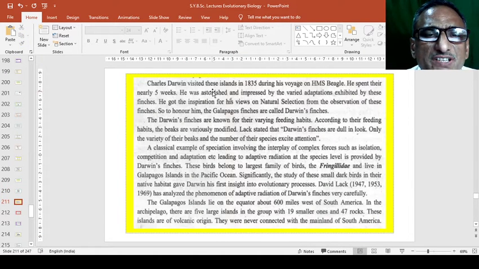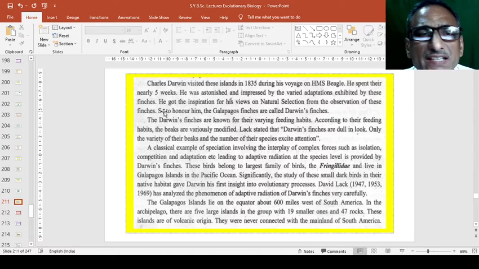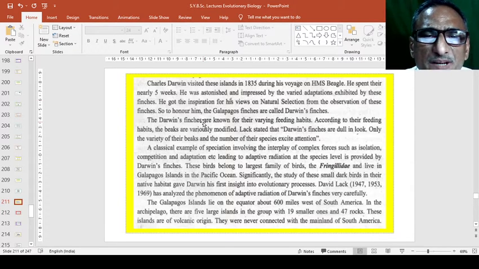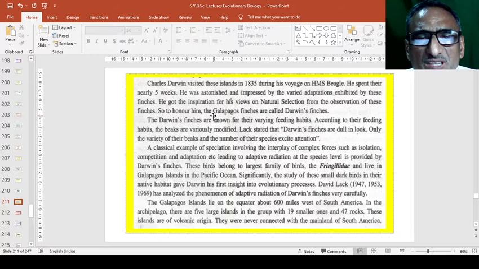Charles Darwin visited these islands in 1835 during his voyage on HMS Beagle. He spent there nearly 5 weeks. He was astonished and impressed by the varied adaptations exhibited by these finches. He got the inspiration for his views on natural selection from the observation of these finches. So, to honor him, the Galapagos finches are called Darwin's finches. The Darwin's finches are known for their varying feeding habits. According to their feeding habits, the beaks are variously modified.